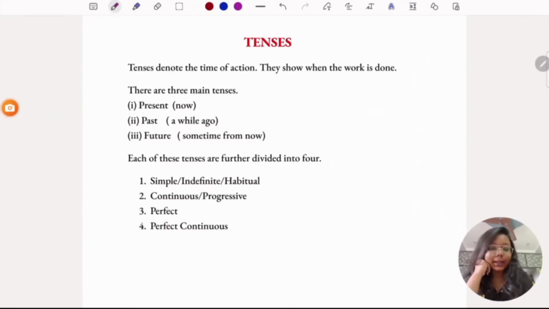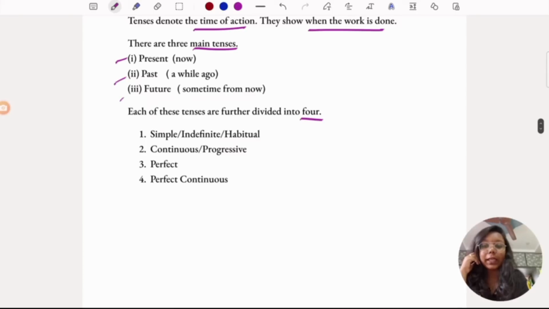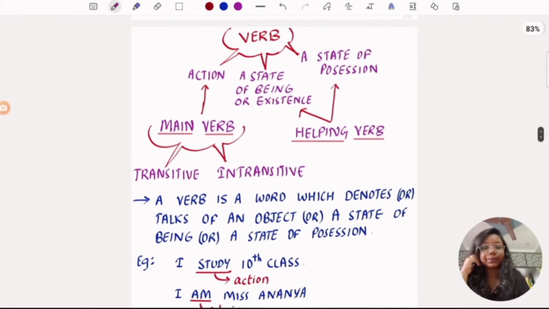So let's see what tenses are. Tenses denote the time of action. They show when the work is done. And there are three main tenses which are present, past, and future. Present is now, past is a while ago, future is some time from now. And each of these three tenses is further divided into four: simple or indefinite, continuous or progressive, perfect and perfect continuous. So before we learn about this, first let's see the classification of verbs.